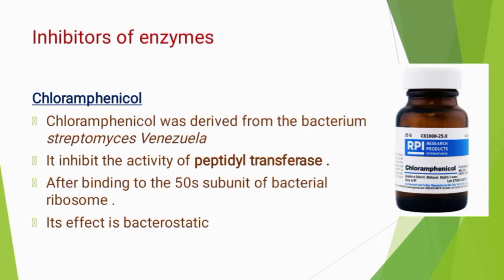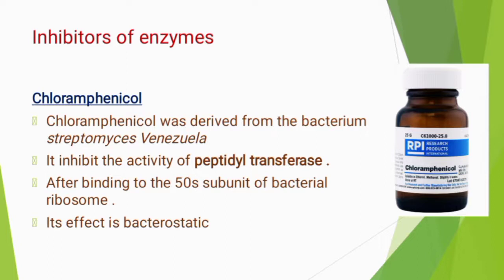This inhibitor binds to the peptide transferase and inhibits its activity. Chloramphenicol has a bacteriostatic effect. Bacteriostatic means that after removing this inhibitor, the peptide transferase can function as normal during translation.